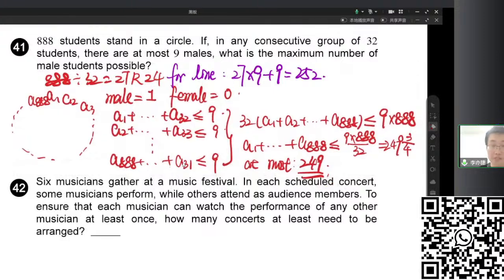Now, it's a very interesting question. Note that for a line and a circle, they're different. For a line, we can just make all the groups with 9. So the last 24 is also 9, but for a circle, we cannot. So you see that it has 3 less for the circle than the line.